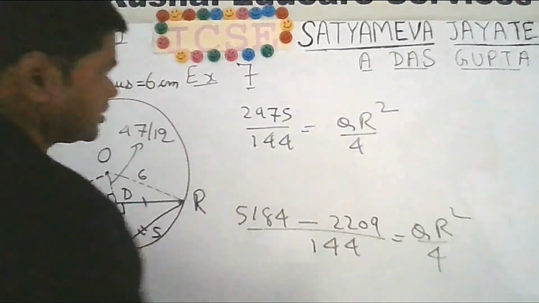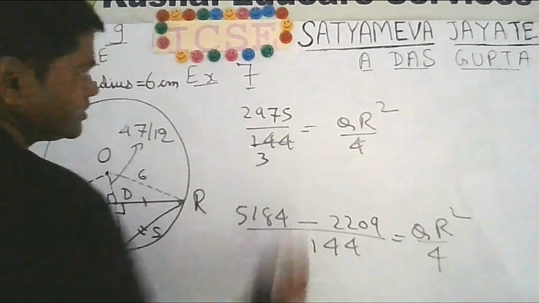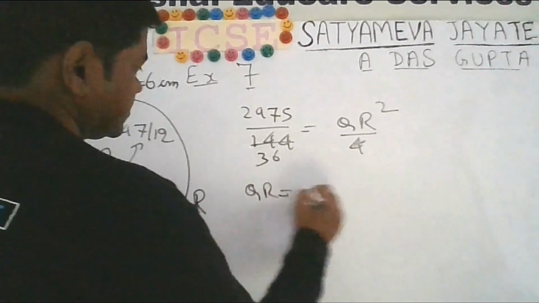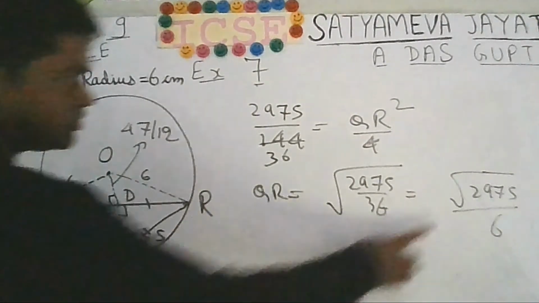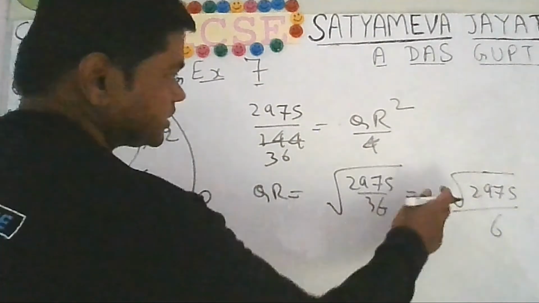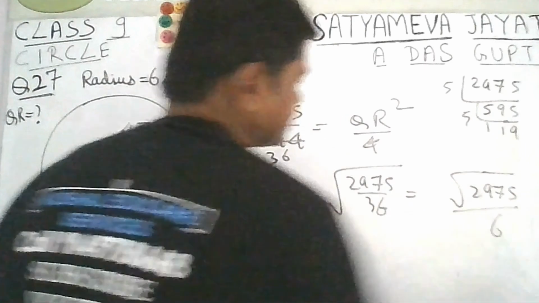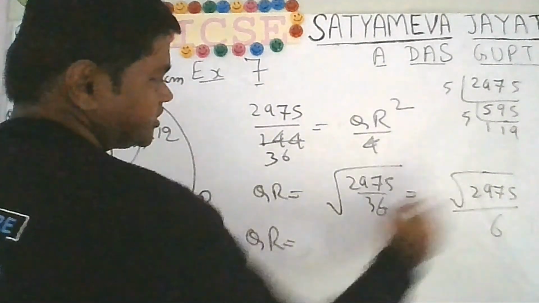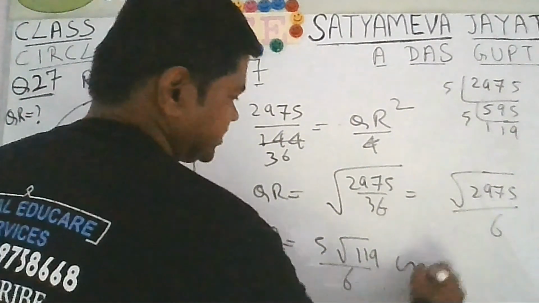QR. So this 4 will be 4 times 3 times 12. QR. So this is 2975. How will you do it? You will have to take, okay, let us factorize. Okay, so QR will be equal to, here 5 will come out, 5 under root 119 by 6 centimeter, like this.